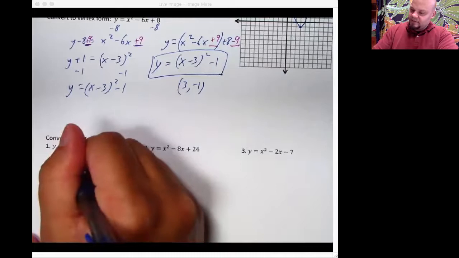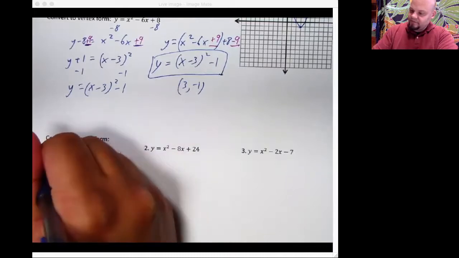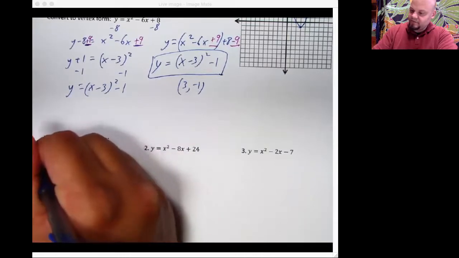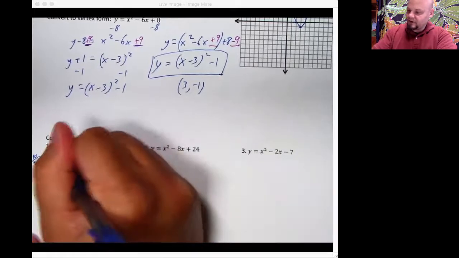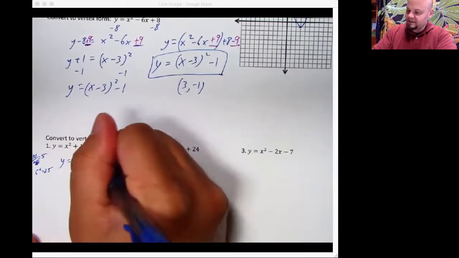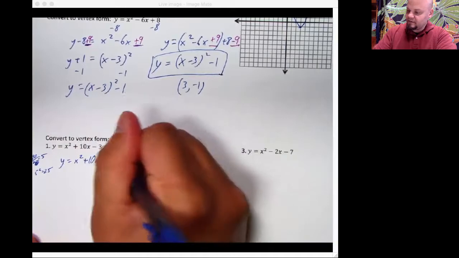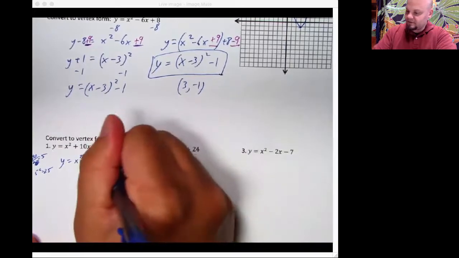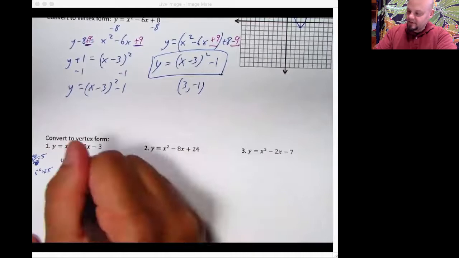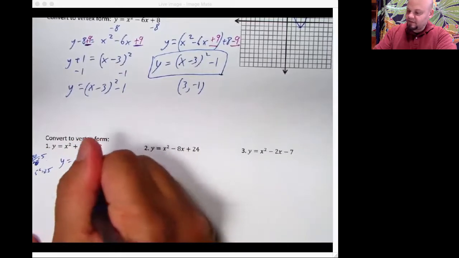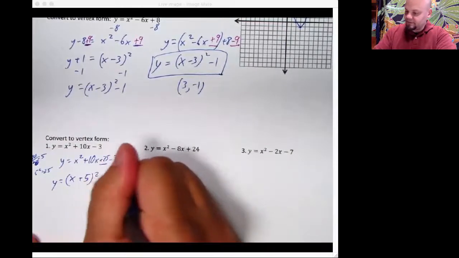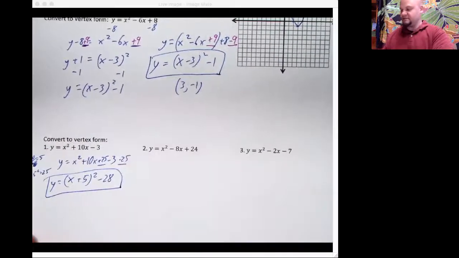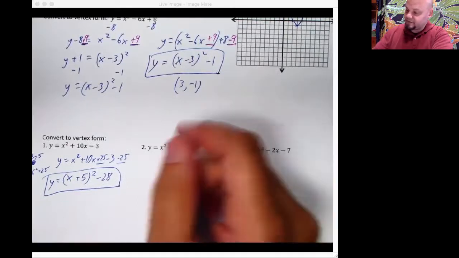So let's see, I have, what's that going to be, 5? 5 is what? 10 over 2 is equal to 5. Get out of the way. And 5 squared equals 25. So I need y is equal to x squared plus 10x minus 3. This is going to be plus 25 minus 25. I've got (x plus 5) squared, y minus 28. Ta-da! Told you I'd be fast. You can pause it too. You don't have to watch me do this.